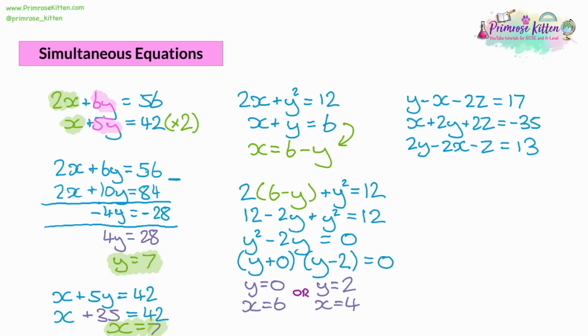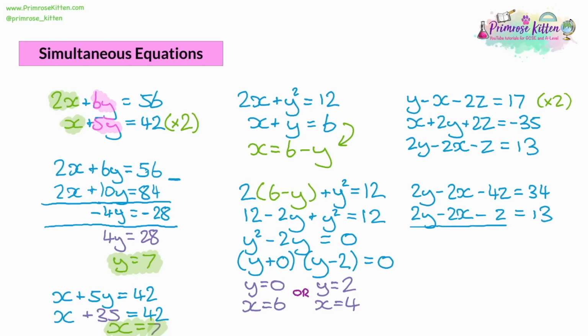So for example, what you could do is you could multiply the top equation by 2, and that will give us y times 2 is 2y, negative x times 2 is negative 2x, negative 2z times 2 is negative 4z, and 17 times 2 is 34. And one of the other equations matches up with that. It's the bottom one, 2y take away 2x take away z is equal to 13.